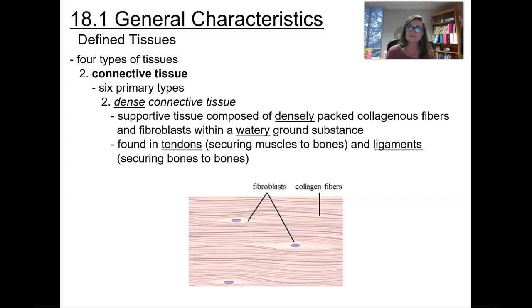Our next type is going to be the dense connective tissue. With dense connective tissue, it's going to be a supportive tissue that's composed of densely packed collagenous fibers and fibroblasts within a watery ground substance. And so those fibroblasts, remember, they help make those collagen fibers. These are going to be found in places such as tendons, where they have to secure muscle to bone, or ligaments that secure bone to bone.